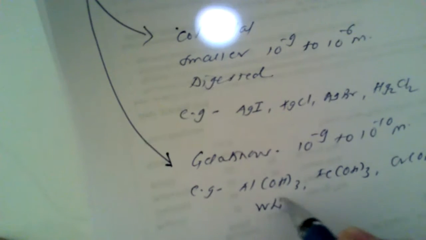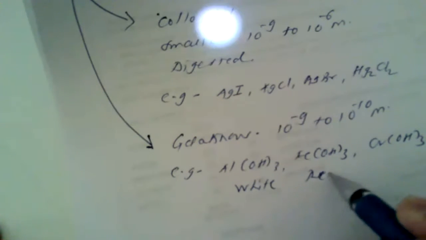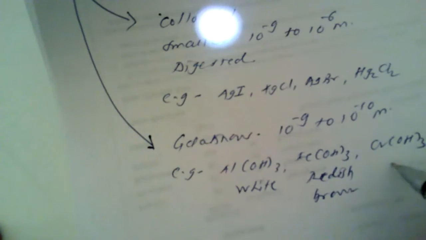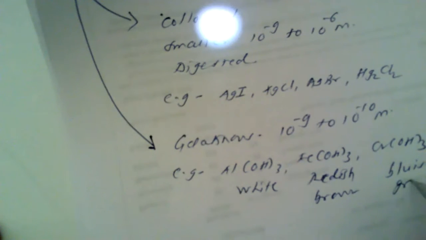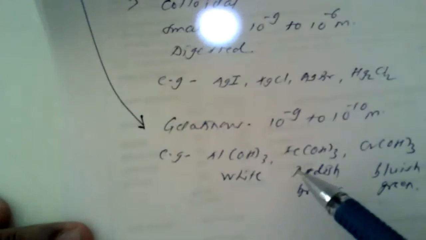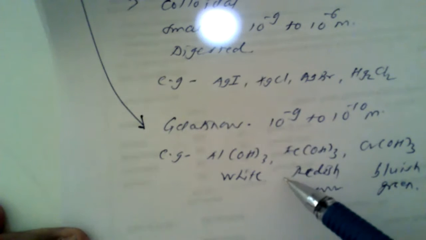This is aluminum hydroxide, which is white in color. Ferric hydroxide is reddish brown in color, and chromium hydroxide is bluish green in color. So from the color of the precipitate, one can identify which metal ion is precipitated from the solution, just by observing the colors of all these precipitates.